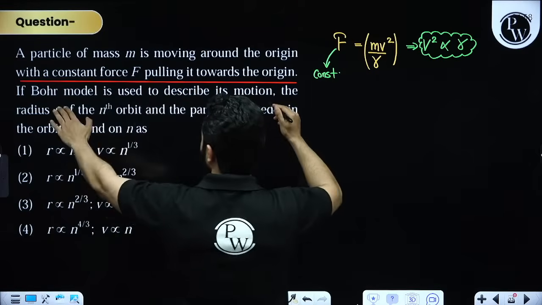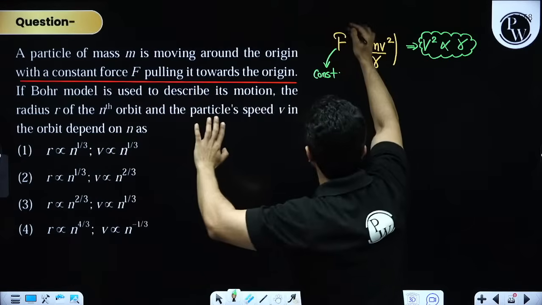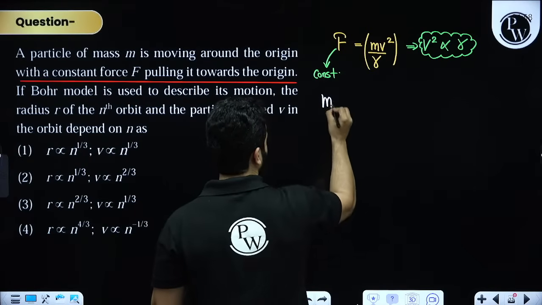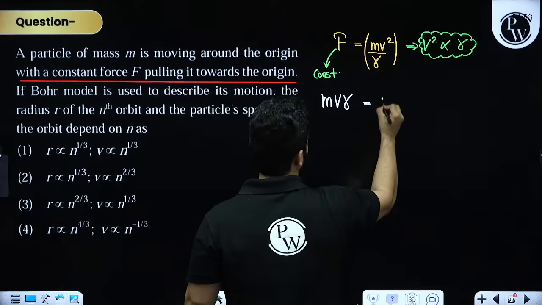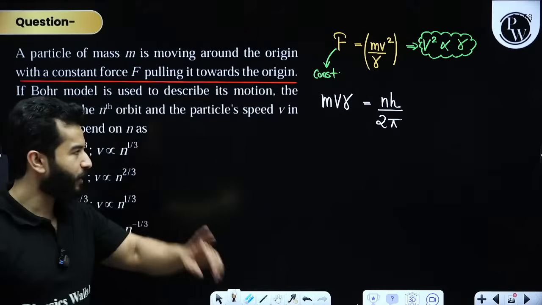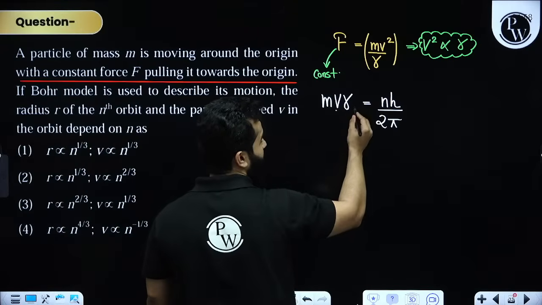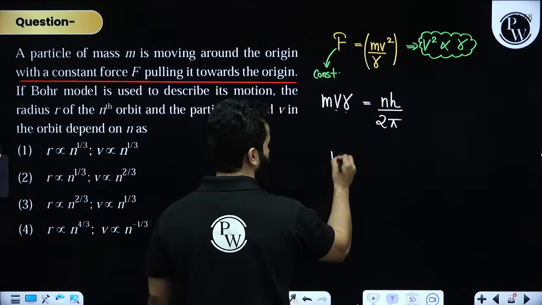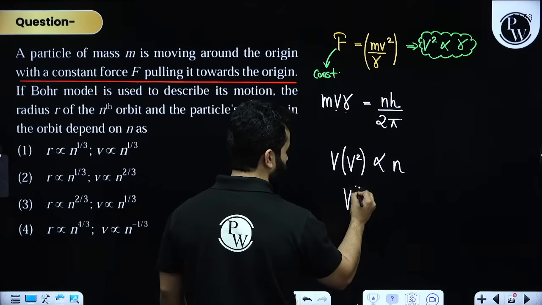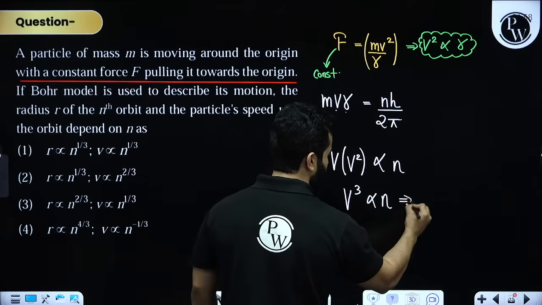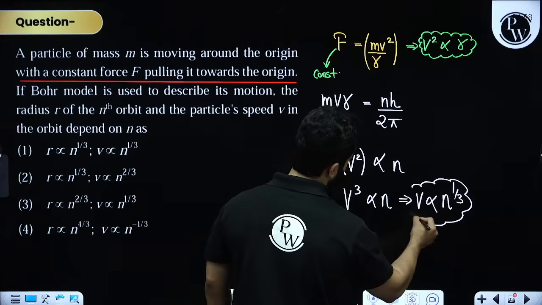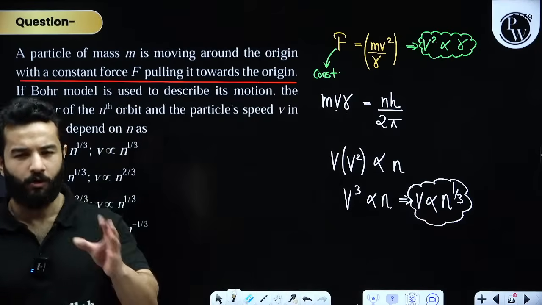Next thing is, they are saying Bohr model. Now my dear friend, this is what I was saying, that this will change. But one more piece of information never changes. That is Bohr's second postulate: mvr is equal to nh upon 2 pi. This will never change, bhai. Instead of r I can write v square. So v times v square is directly proportional to n. That means v cube is directly proportional to n. That means v is directly proportional to n raised to the power 1 by 3. This small manipulation made this problem above moderate according to me.